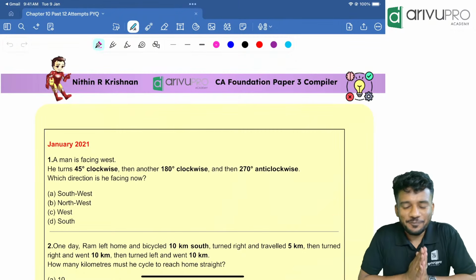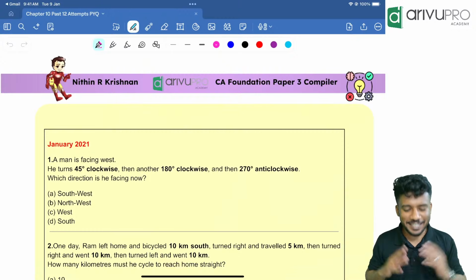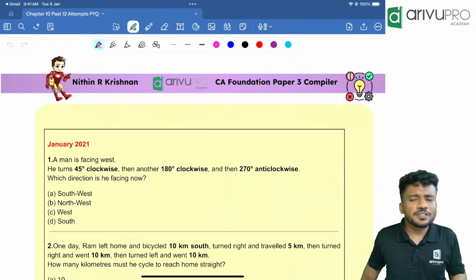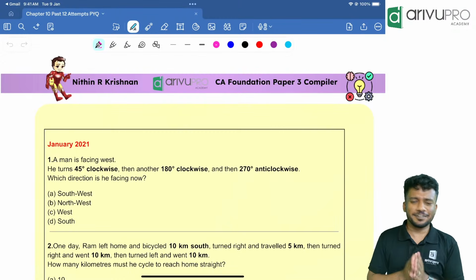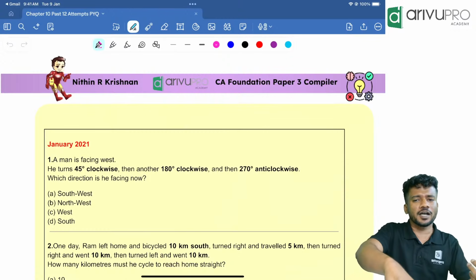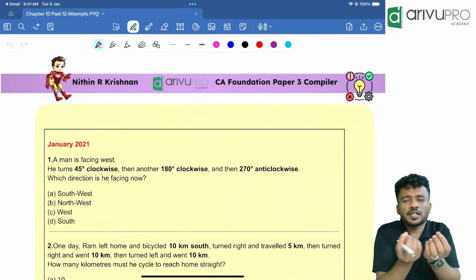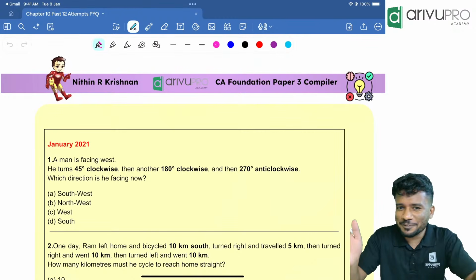Hello everyone, welcome back to yet another video discussing PYQs. Today we are going to discuss chapter number 10, that is our direction sense test, one of the easiest chapters to score marks. In all the attempts there are the same type of questions. In one or two attempts, two complicated questions were there, but other than that everything was very easy.